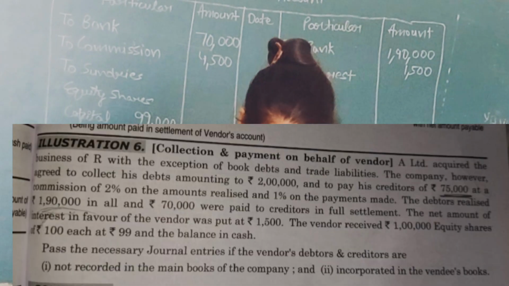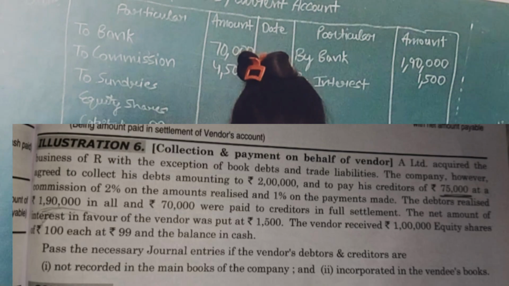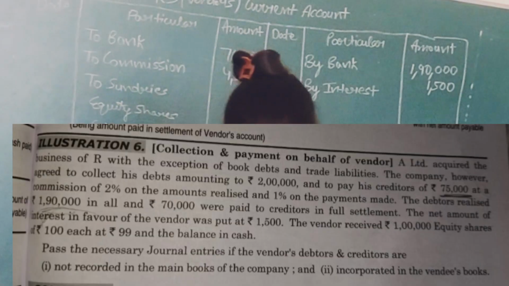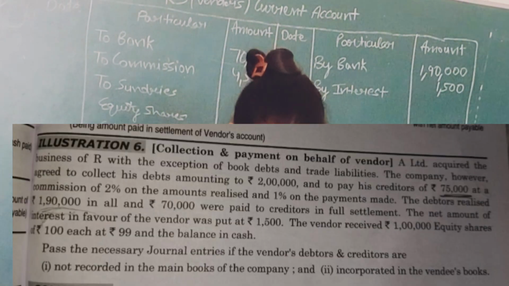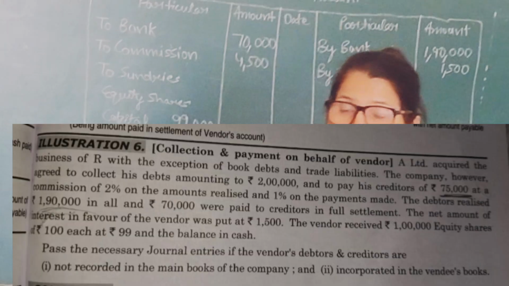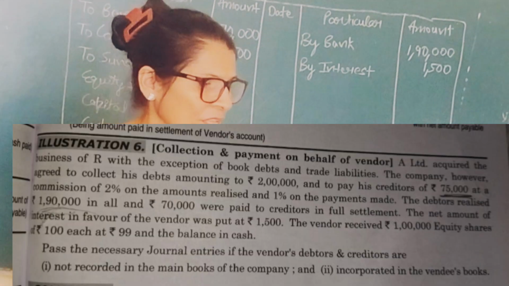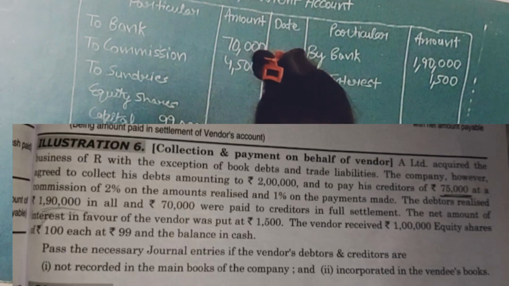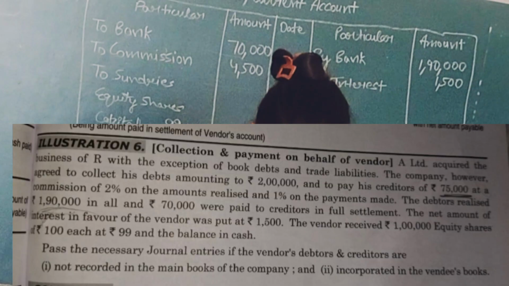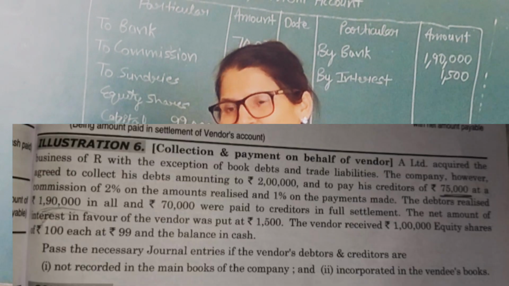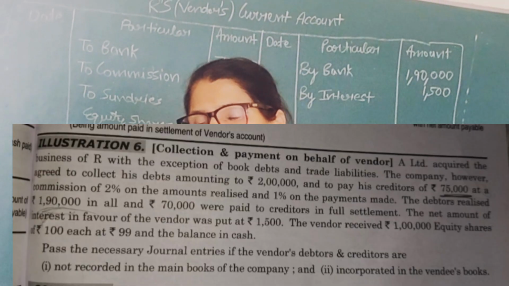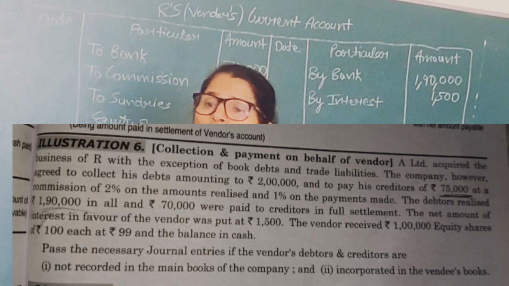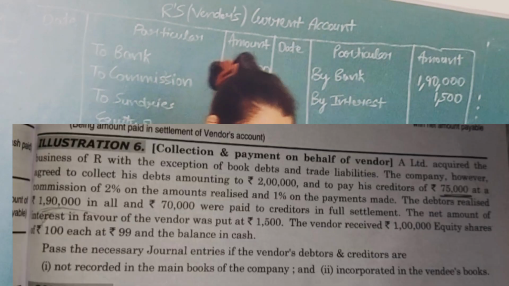1,90,000 in all, and 70,000 were paid to creditors in full settlement. The net amount of interest in favor of the vendor was put at rupees 1,500. The next point is how much they have received? 1 lakh rupees of equity shares of rupees 100 each, but at what price? 99 rupees. That means 99 multiplied by how much? 1 lakh divided by 100, you will get 1,000 equity shares, that should be multiplied by 99, and the balance amount whatever is there in that particular account will be paid by cash. So this is all about the illustration.